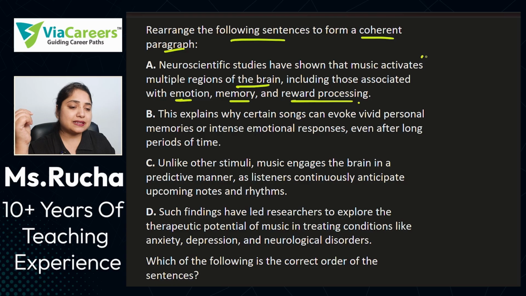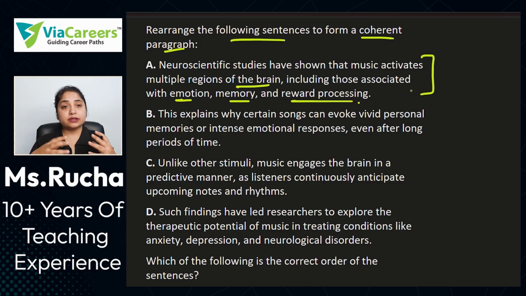This seems like an introductory sentence in itself because it is introducing what music activates and how music really works in our brain, how it helps our brain. That is what it is stating. That's the reason it might be the introductory sentence, but we don't know. You have to read the other sentences as well.